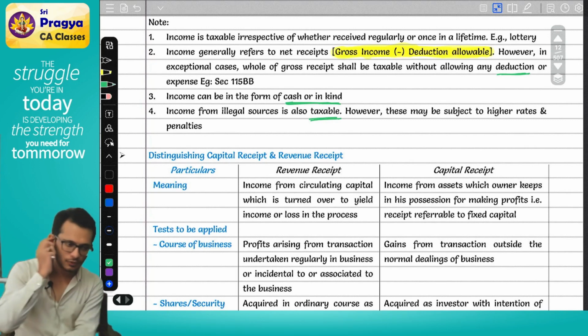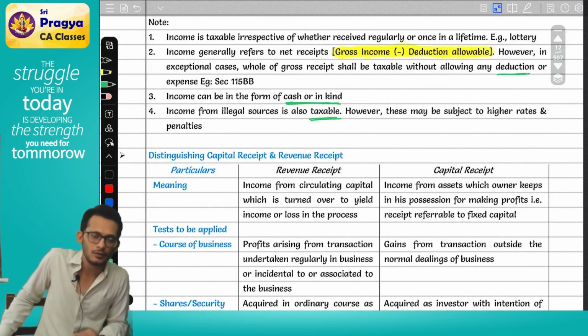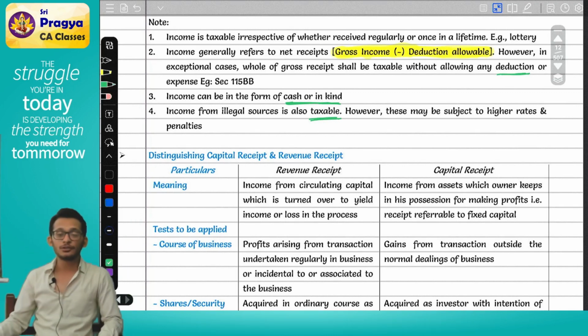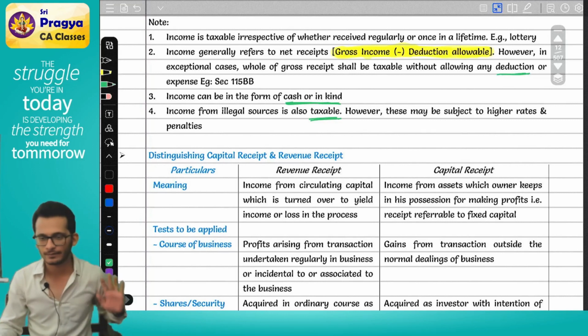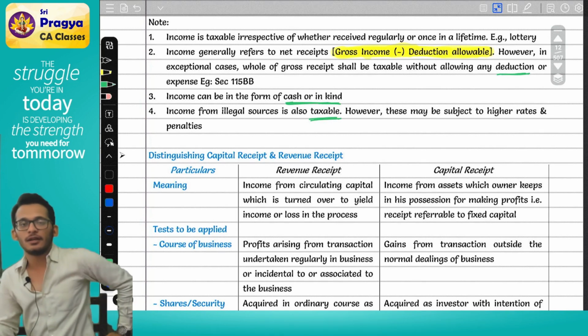Both are taxable. Rahul, do you think everyone in the market is paying taxes on illegal income? No. Why, Rahul? Because they're not showing it. Rahul, if I show it, should I have to pay tax? 100% yes. The point is, illegal income is not taxable as long as it is not found out.